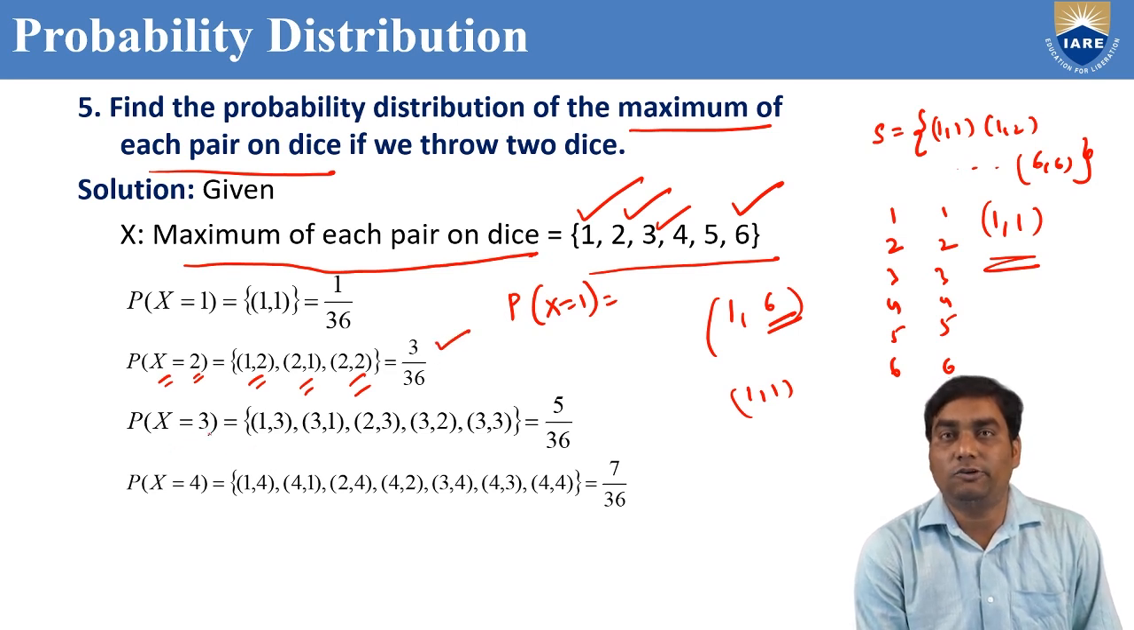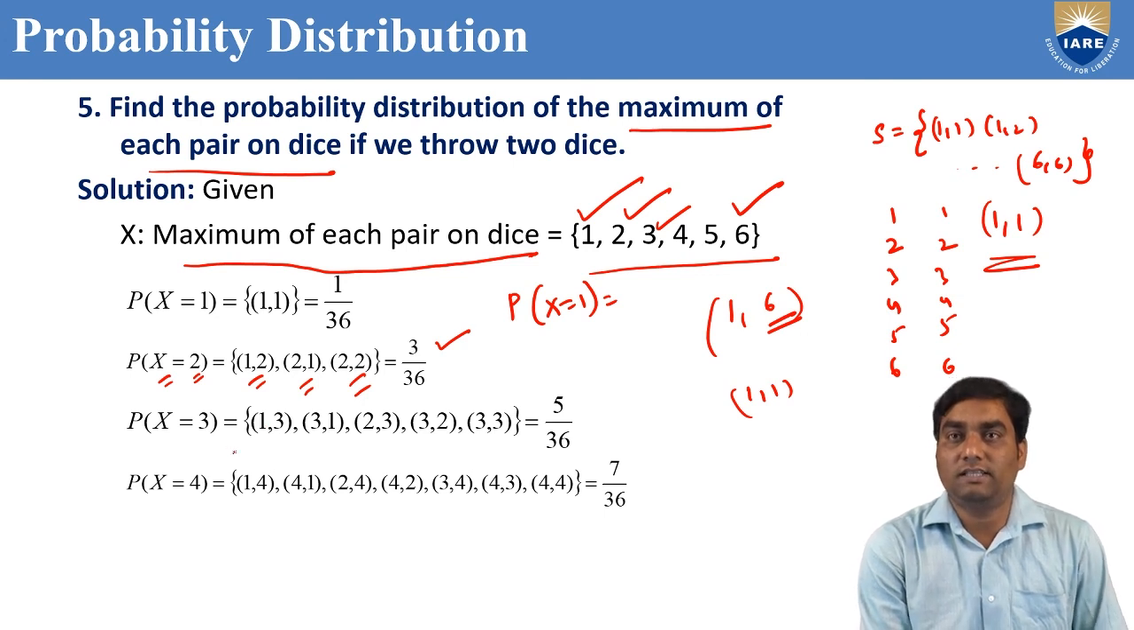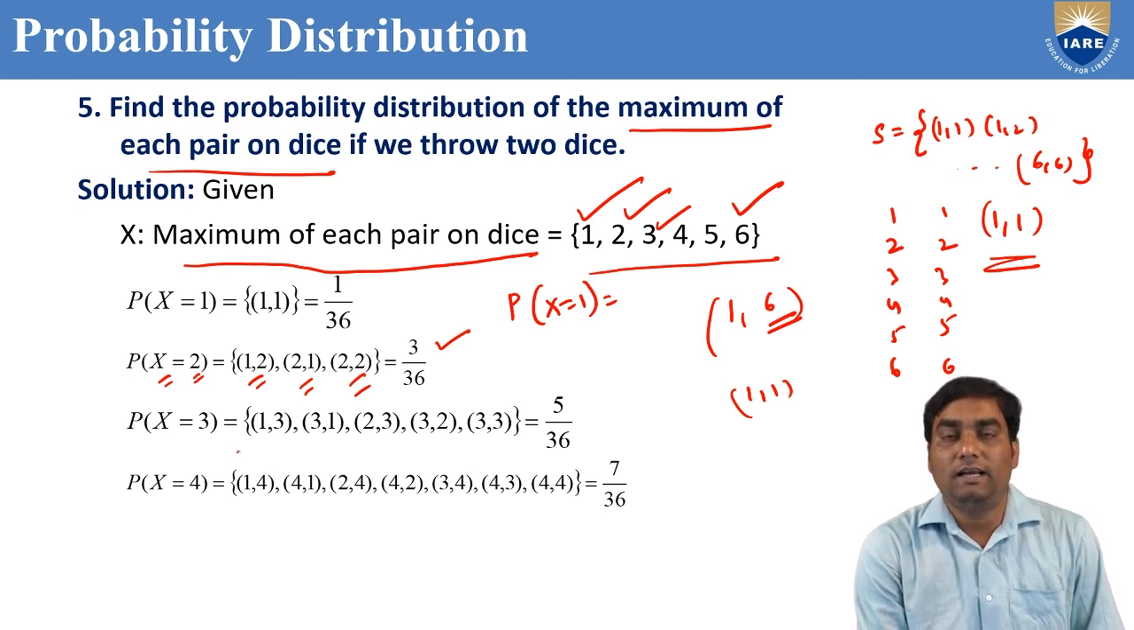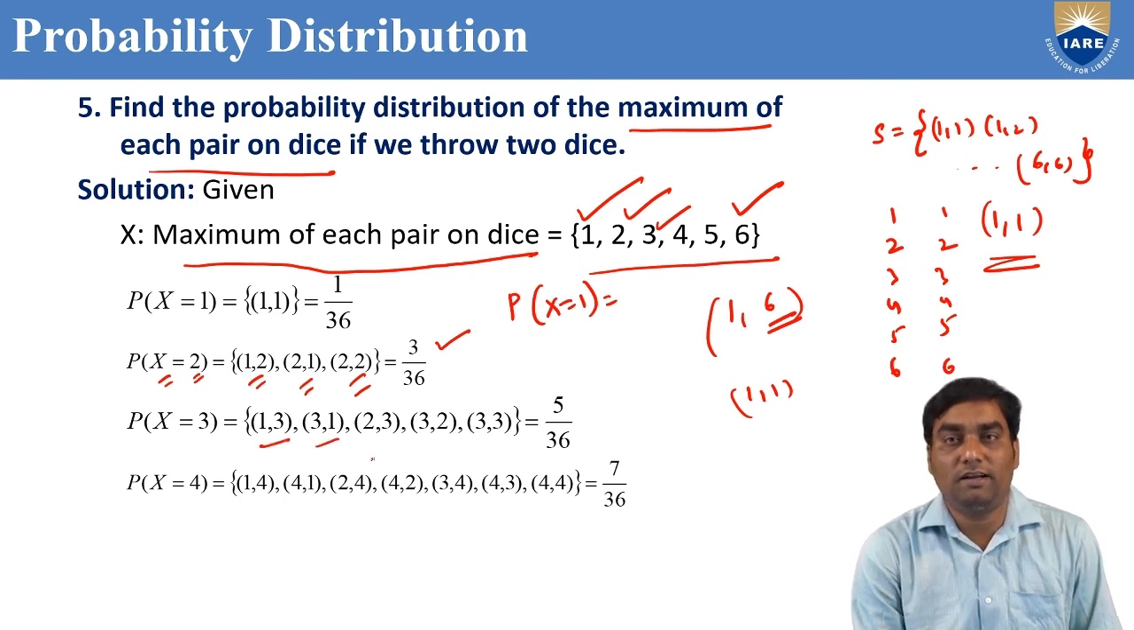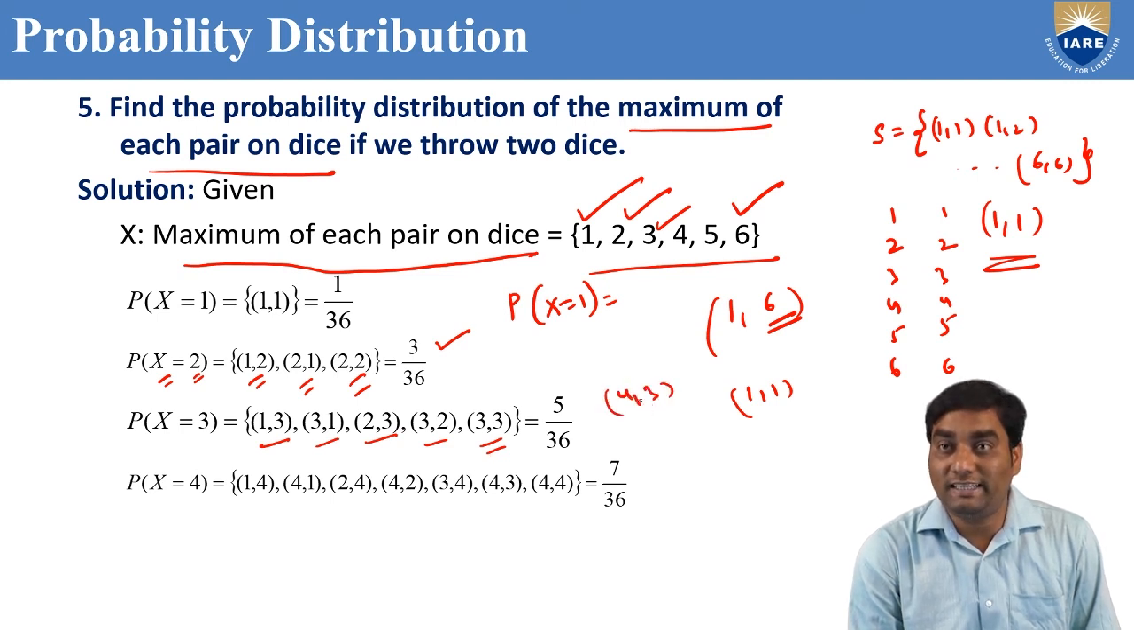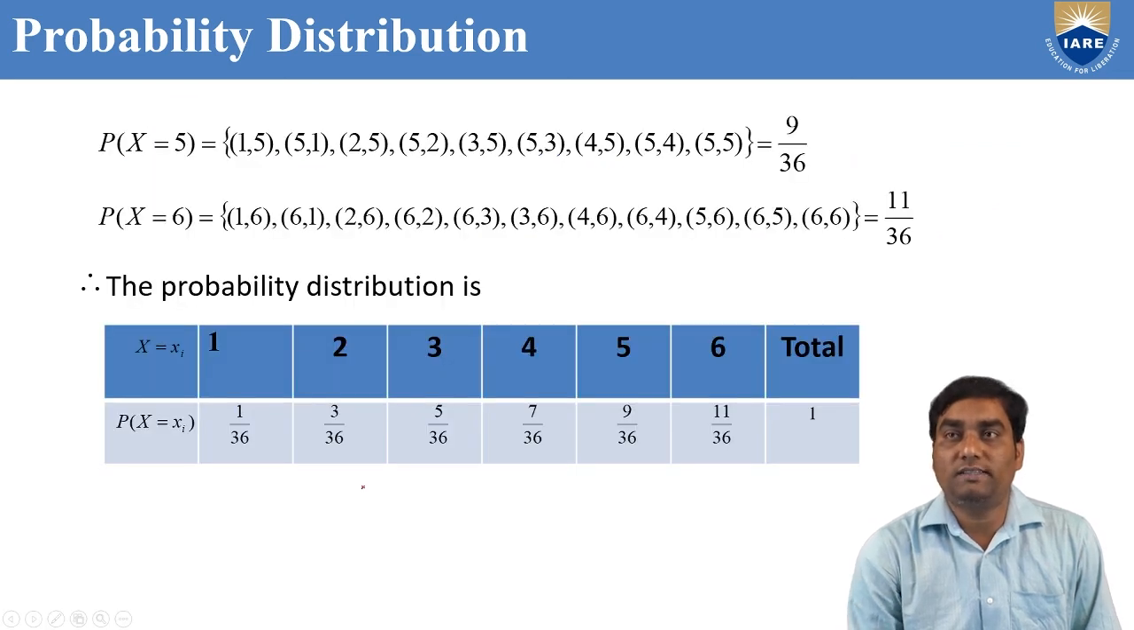Similarly, probability of x equal to 3, where the maximum of each pair should be 3. Out of 36 elements, you should verify that the maximum number is 3. In 1, 3, 3 is the maximum. In 3, 1 also 3 is the maximum. 2, 3: 3 is the maximum. 3, 2: 3 is the maximum. Similarly, 3, 3: 3 is the maximum. Suppose I take 4, 3, there also 3 is there, but in that case 4 is the maximum, not 3. That is under p of x equal to 4. So 5 by 36. Like that we can solve up to p of x equal to 6.